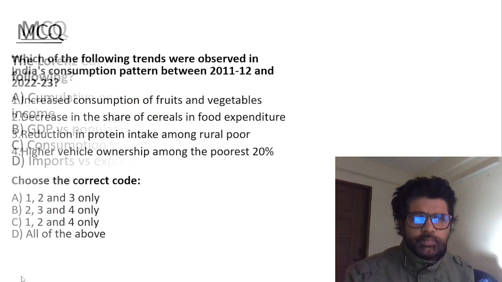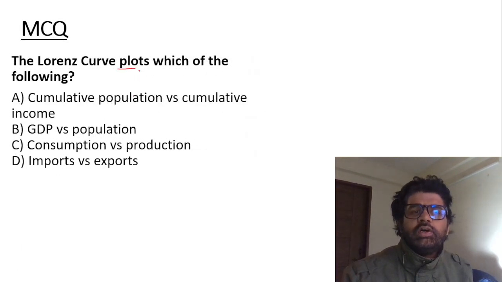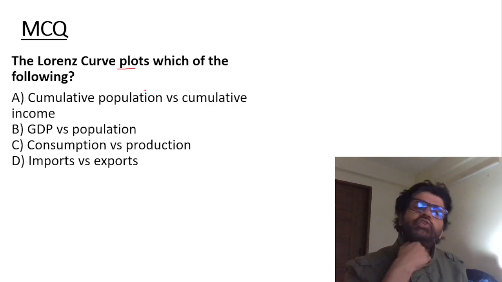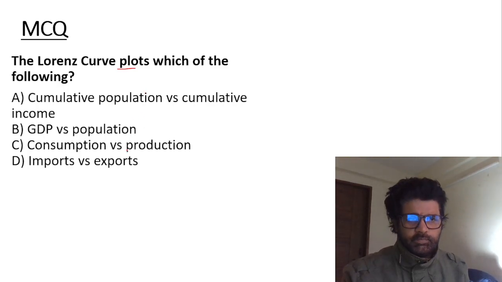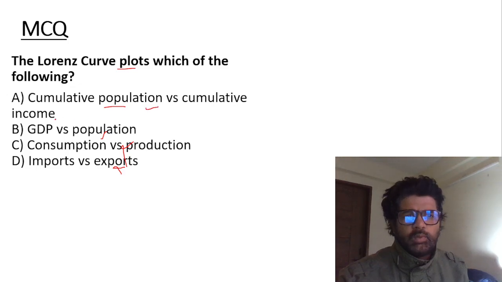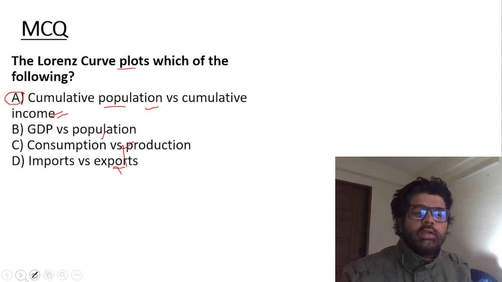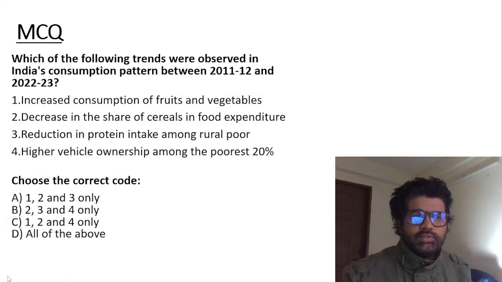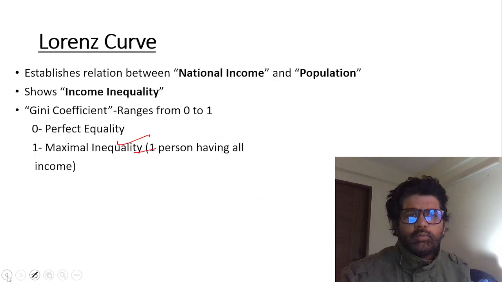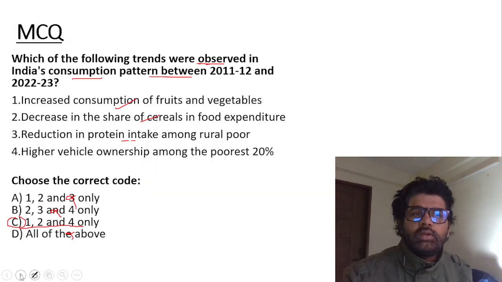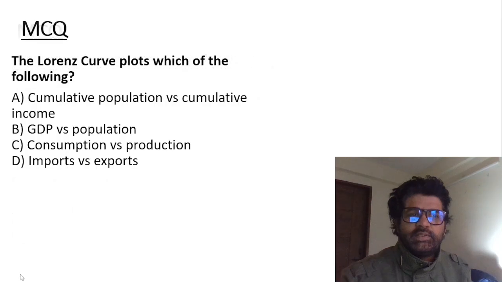Cool. Next MCQ: Lorenz curve plots which of the following? What is the relationship with the Lorenz curve? Cumulative population versus cumulative income, right? That's what we have discussed. Hope I'm correct here. Let's see if I'm correct or not, because I'm not God, right? I can forget stuff, and these curves are a little bit confusing, guys, so you have to revise them. So here's the answer as we have discussed.